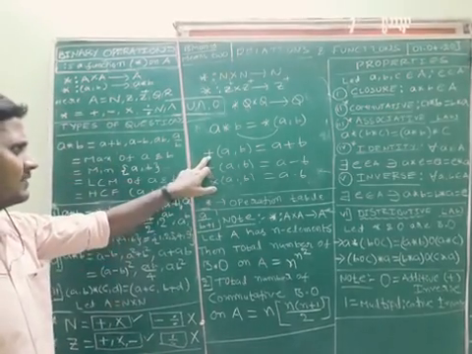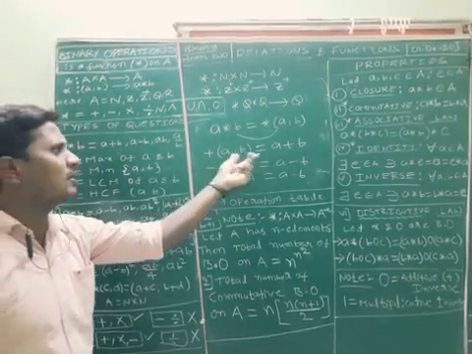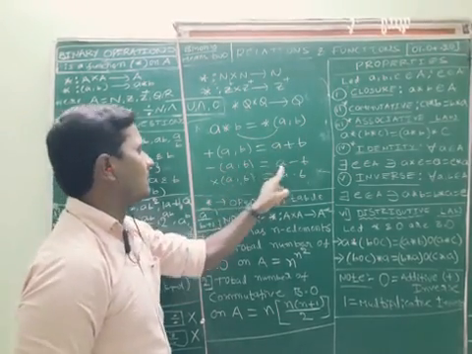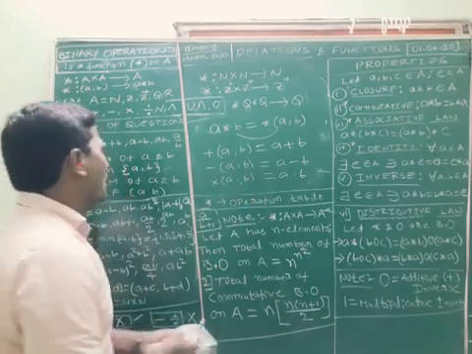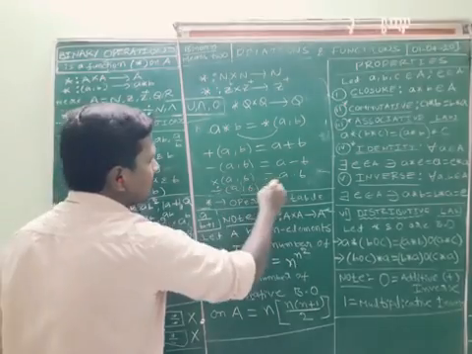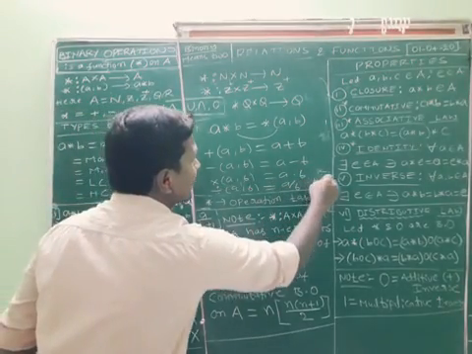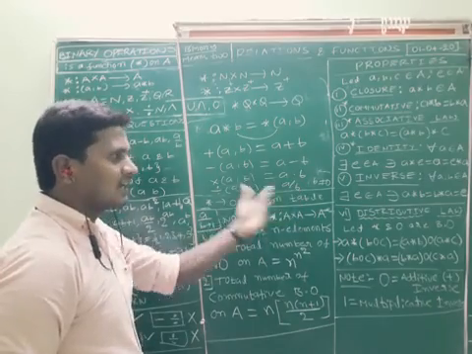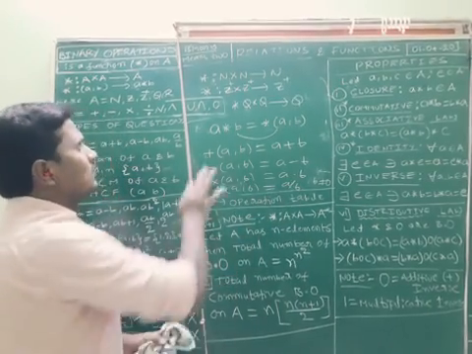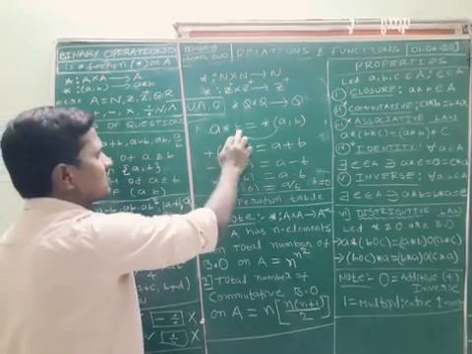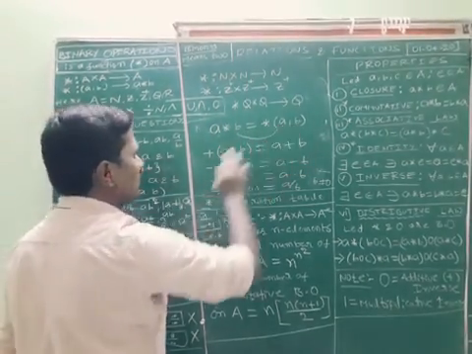Plus is a binary operation on a comma b and can be written as a plus b. Minus is a binary operation of a comma b, a minus b. Like that we can represent. How to define divide? Divide of a comma b can be written as a by b. Here b must be non-zero, otherwise we get an undefined value, right? So every binary operation a star b can be written as star of a comma b.